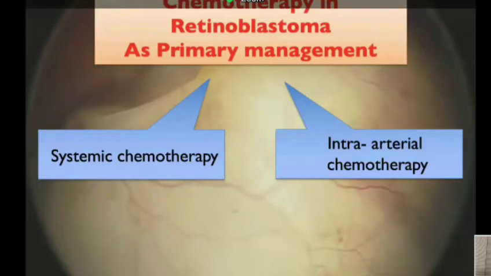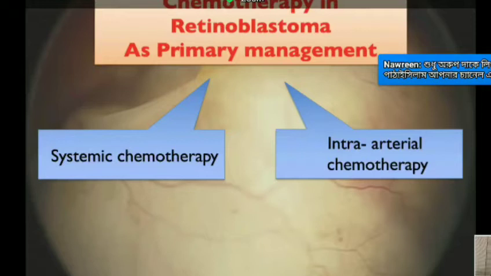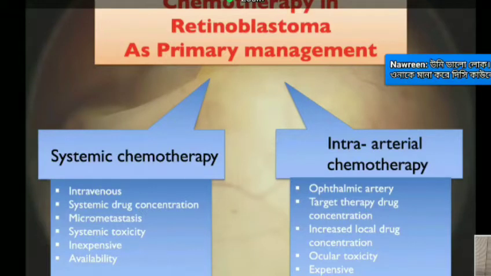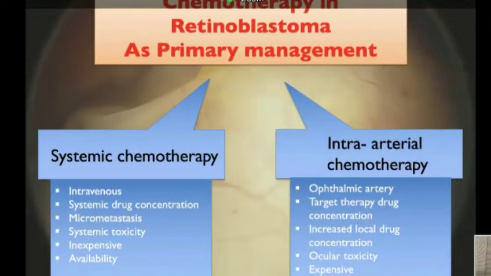Systemic chemotherapy, which is a time-tested treatment modality, and intra-arterial chemotherapy, a recently introduced and very popular method of chemotherapy. The basic difference between both is systemic chemotherapy, as you all know, is given intravenous. A higher systemic drug concentration would be needed in order to achieve adequate concentration inside the eye to treat the tumor, leading to systemic toxicity. Well, it is time tested, inexpensive and widely available, especially in low and middle income countries like us.